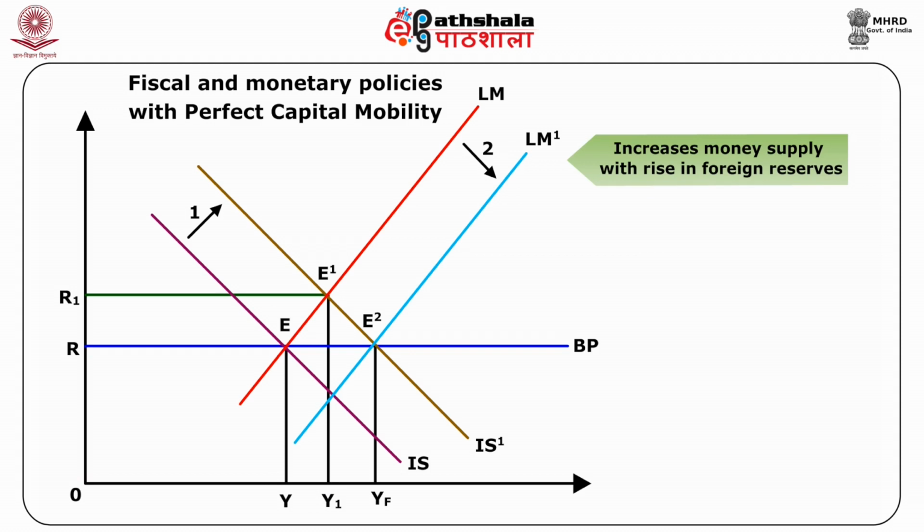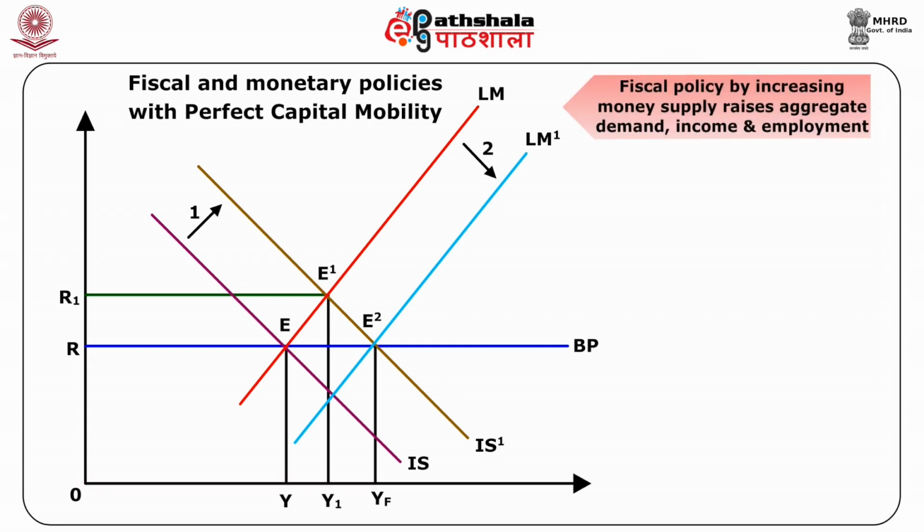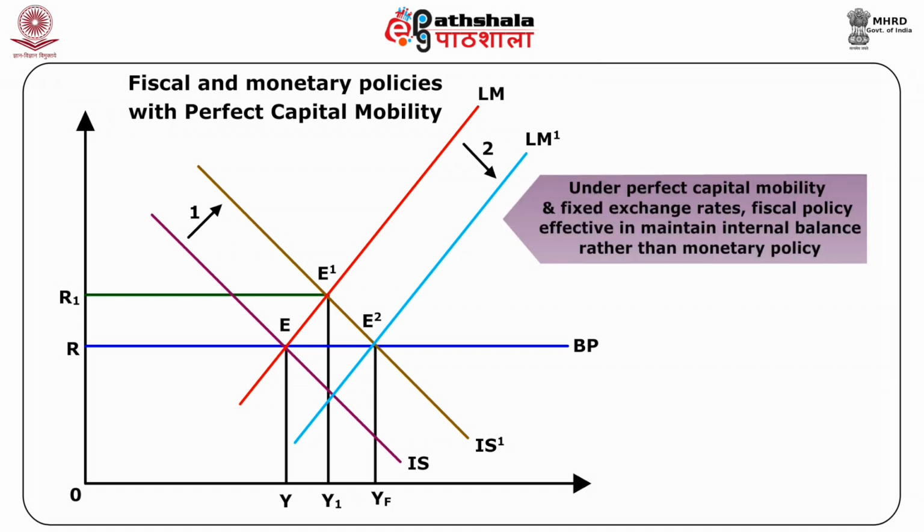This increases the money supply with the rise in foreign reserves, thereby shifting the LM curve to the right to LM1. This LM1 intersects the IS1 at point E2 where, at the fixed exchange rate, full employment income level OYF is reached. So, fiscal policy, by increasing the money supply, raises aggregate demand, income and employment. Thus, under perfect capital mobility and fixed exchange rates, fiscal policy is effective in maintaining internal balance rather than monetary policy.